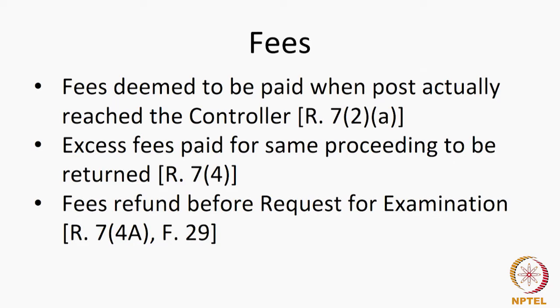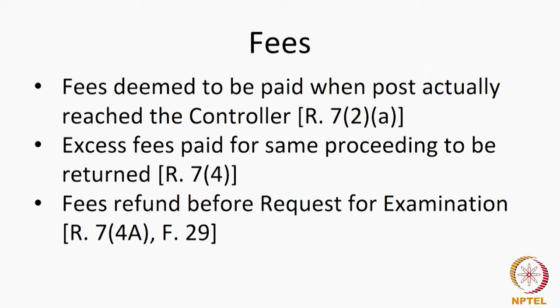This is the point at which, if you withdraw, the fee will be refunded to you. If you withdraw the application after the first statement of objection is issued, then this provision will not apply. You will not get a refund. The reason being, the patent office has actually started working on your application.